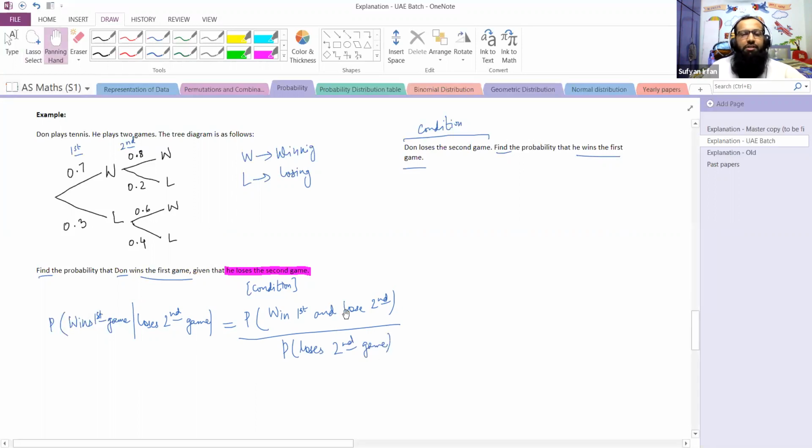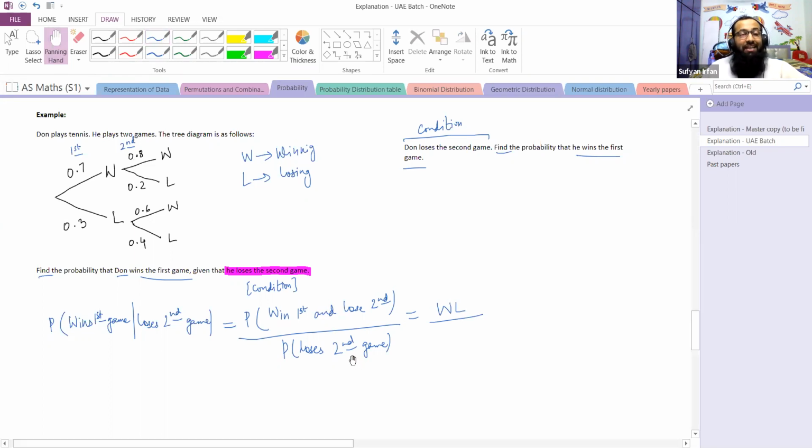Probability of winning first and losing second. Can we find the probability of winning first and losing second? Yes. With the help of a tree diagram, we can do that. Winning first, losing second, so it is 0.7. Wait, let me write it like this: WL. Then probability of losing second.